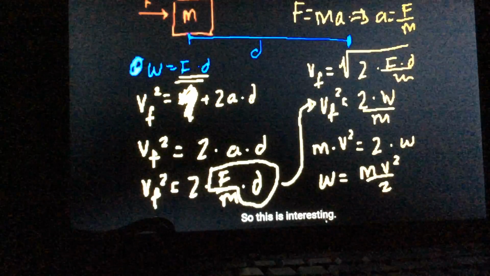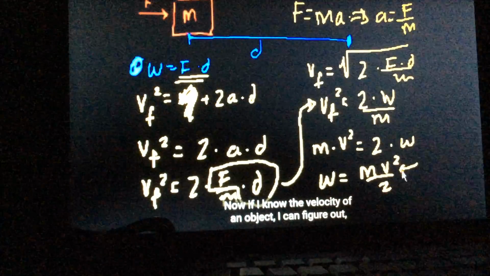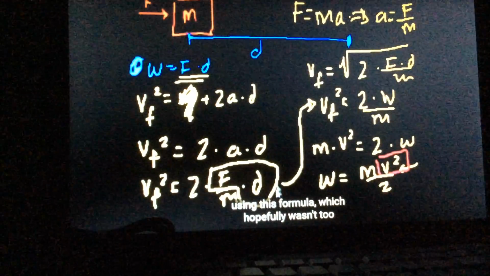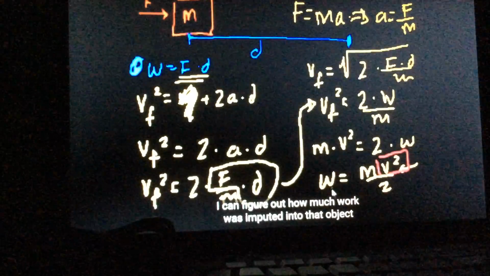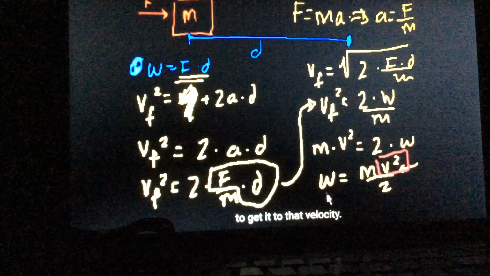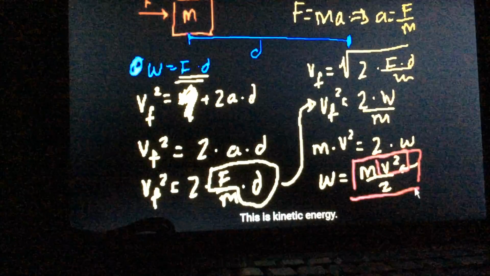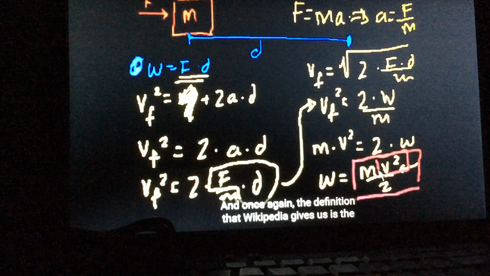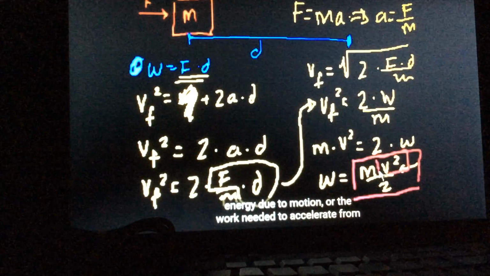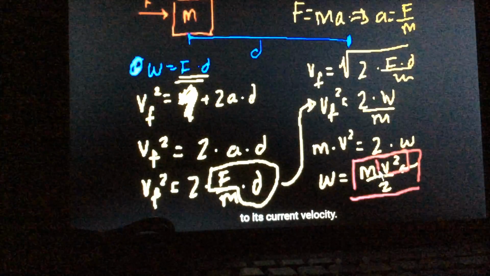So this is interesting. Now, if I know the velocity of an object, I can figure out, using this formula, which hopefully wasn't too complicated to derive, how much work was imputed into that object to get it to that velocity. And this, by definition, is called kinetic energy. Once again, the definition that Wikipedia gives us is the energy due to motion, or the work needed to accelerate an object from being stationary to its current velocity.